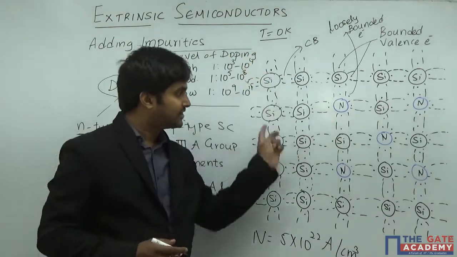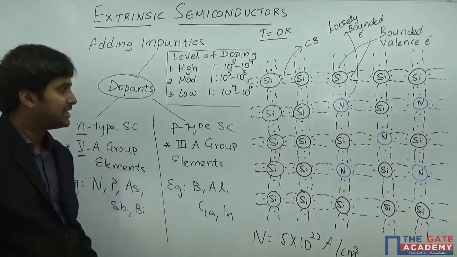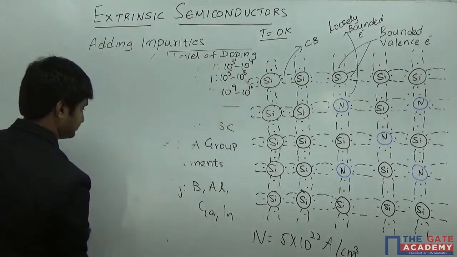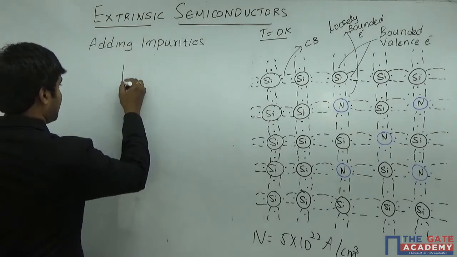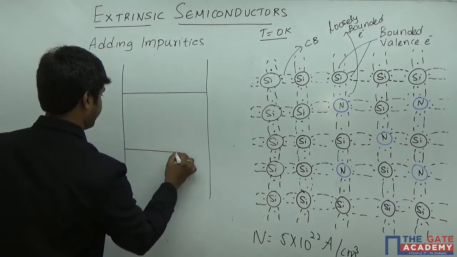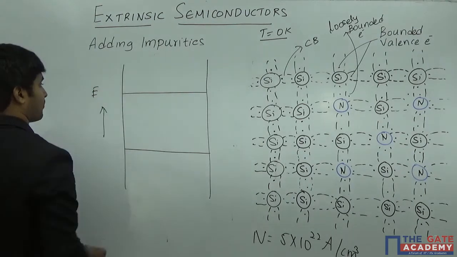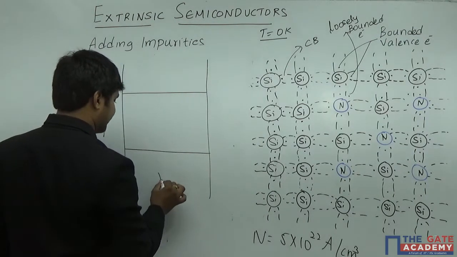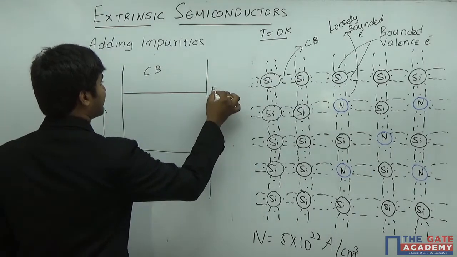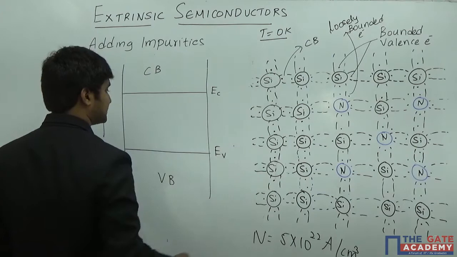So in parallel with the crystal lattice structure that we have drawn here at T equal to 0 Kelvin, we are now going to also draw the energy band diagram, which will give us a clear picture of what is actually going to happen. So let me have an energy band diagram. Now this band is what we call the valence band, and this band we call the conduction band. The minimum energy level of the conduction band is what we call EC, and the maximum energy level of the valence band is what we call EV.